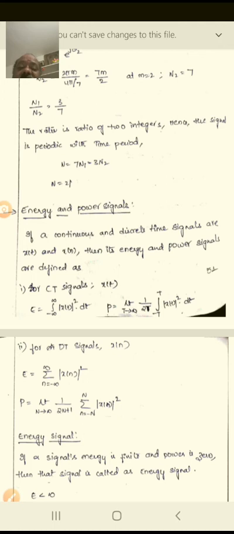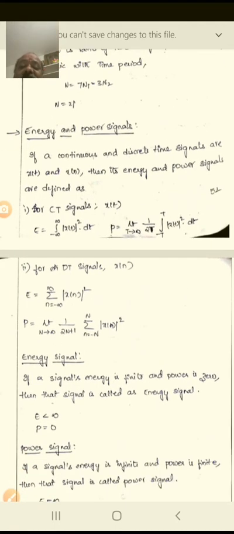For the discrete time signal, x of n is there. So therefore here the energy is sigma n equals minus infinity to plus infinity of |x of n| whole square. But for the power signal, we take the limit N tends to infinity of 1 by 2N plus 1 sigma n equals minus N to plus N of |x of n| whole square. These are the main energy and power signals definitions for the continuous and the discrete time signals.